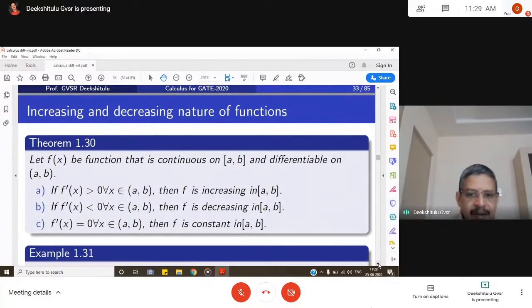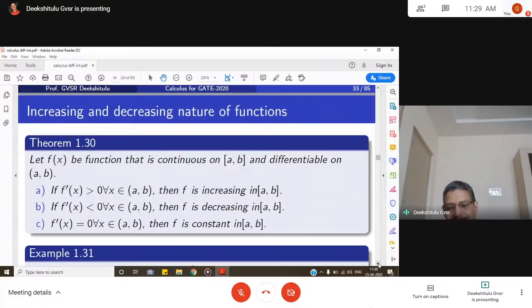Then decreasing and increasing nature of functions. We have already seen the definitions of increasing and decreasing natures. What is the definition of an increasing function? As x increases, f of x must increase. It goes like this. But if as x increases, f of x comes down like this, then we call it a decreasing function. So for the sake of definition, it's okay.